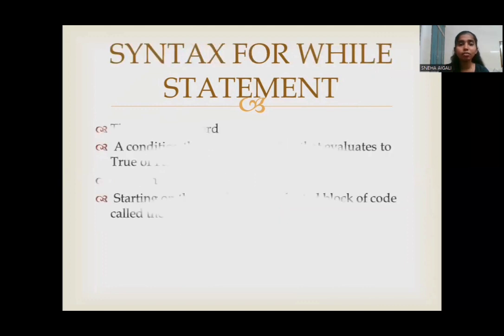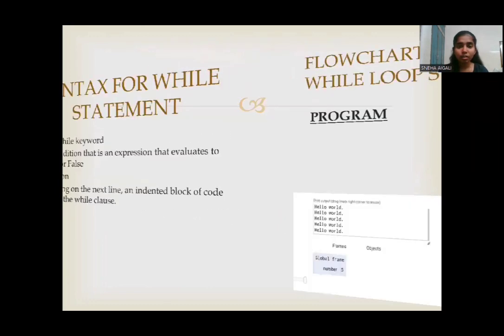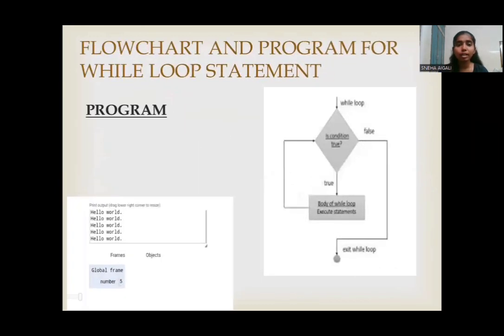Now the syntax of the while loop. It begins with the while keyword followed by some condition which evaluates to a Boolean value. Next comes the colon, and on the next line we have a block of code with increased indentation. Now let us see how the flowchart and program work for the while loop.